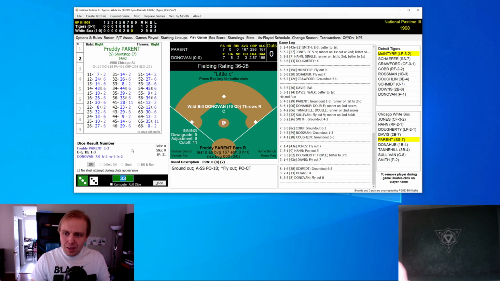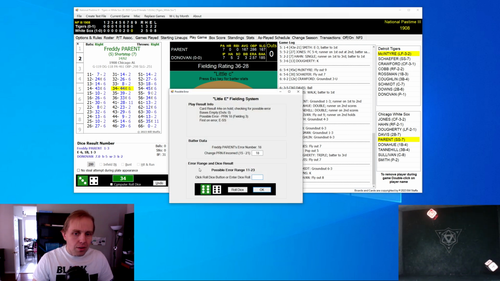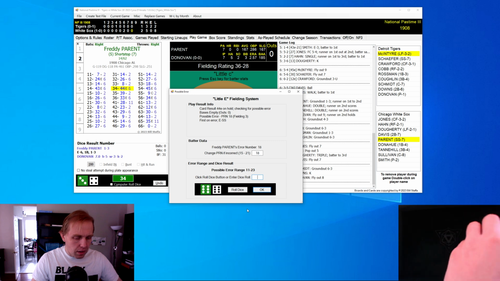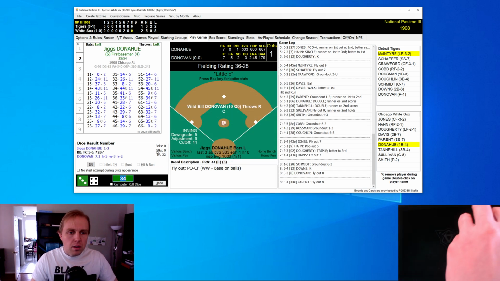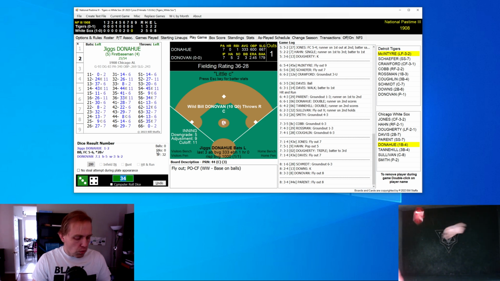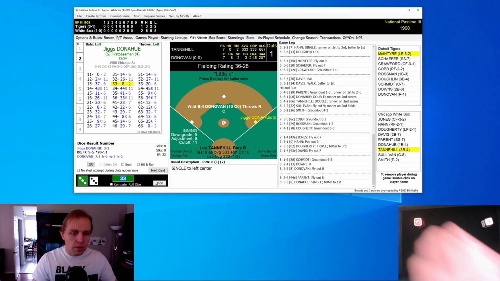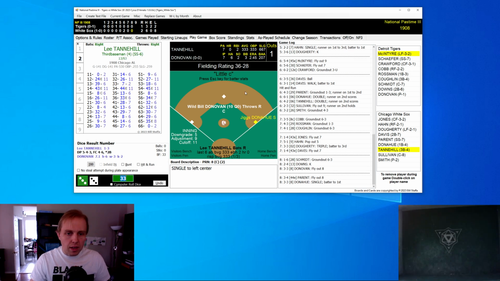Quite a number of walks here, 3 walks by Donovan. Freddie Parent now, and that is a fly ball to center field in the end. Jiggs Donahue now with 1 gone. Donahue gets the single to left center field, and that's because Donovan's grade is relatively low, not quite as high as Smith's grade. And Tannehill now with a chance to do something.